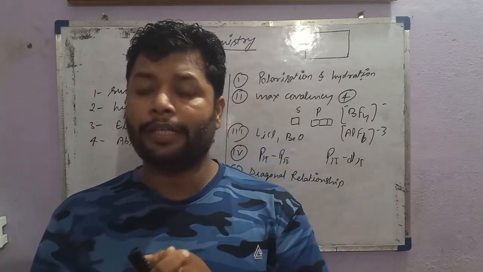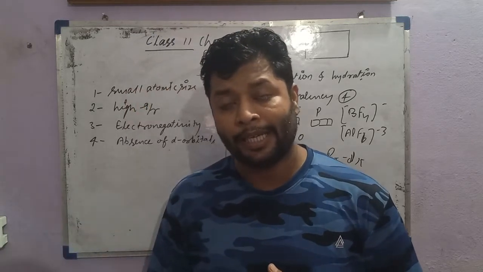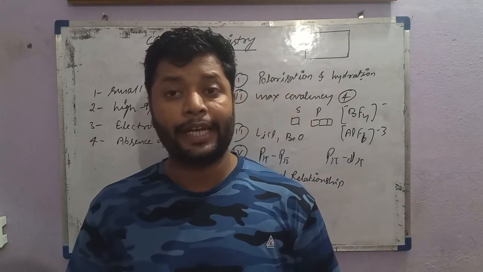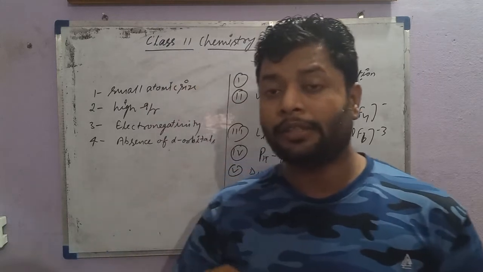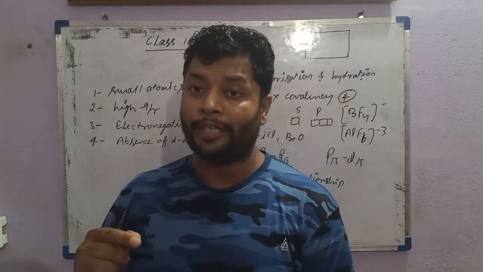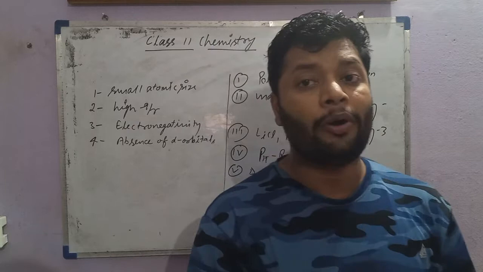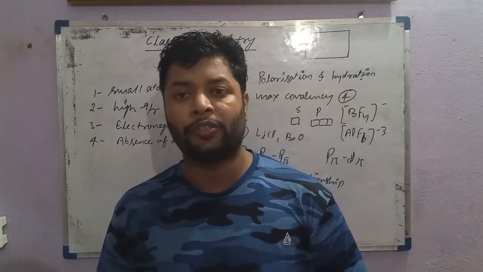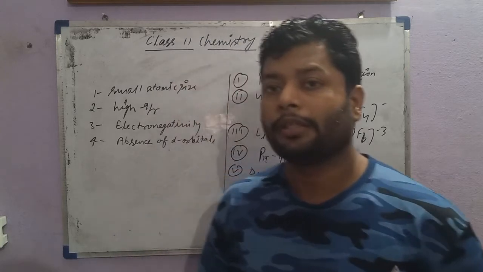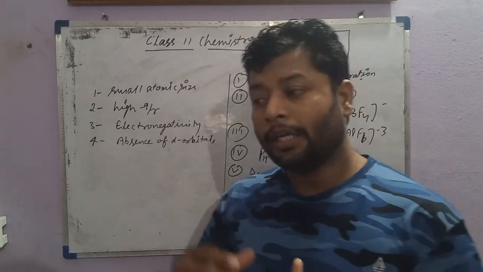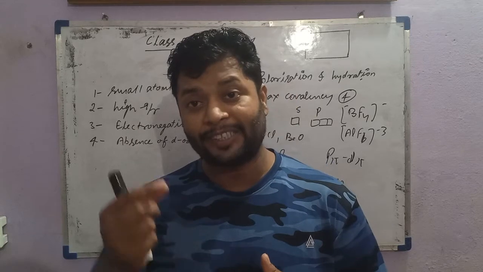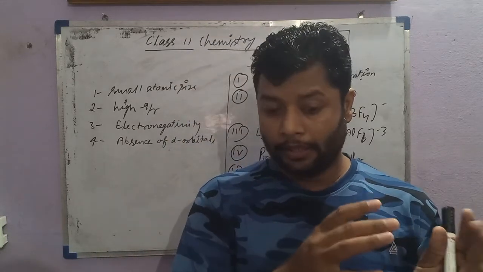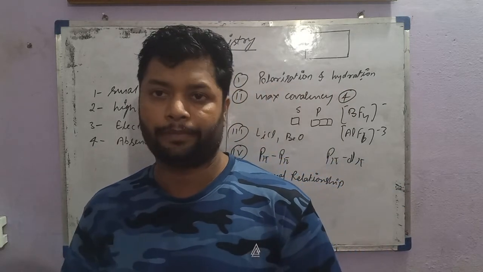Water is a liquid at room temperature and H2S is a gas because of the same anomalous behavior, because oxygen has a great tendency to form an additional attractive bond with hydrogen, called hydrogen bonding. Even in H2S, sulfur has no tendency to make a hydrogen bond. This is the reason. Ammonia has a higher boiling point than phosphine because of the same reason. Nitrogen always participates in hydrogen bonding.